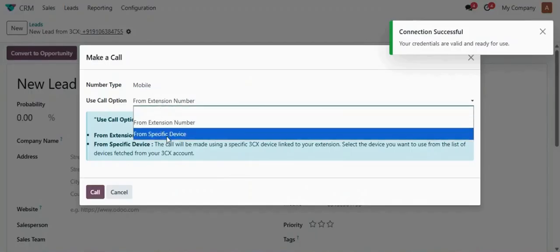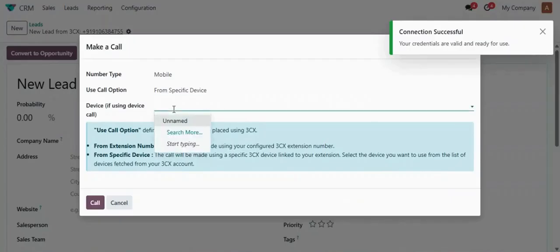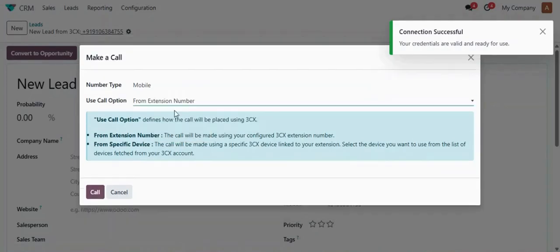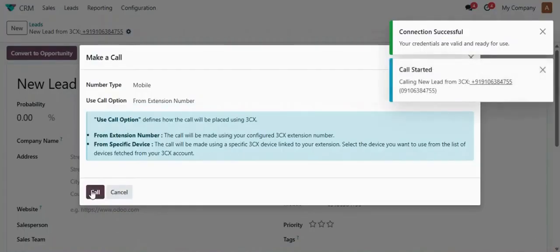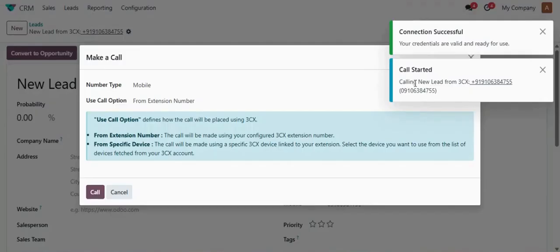But if you change it to specific device, then you will be asked to select the device which you have exported from 3CX into Odoo. But for now I'm keeping it from extension number and I'm keeping it on mobile, and then I will click on call. Automatically a call would be dialed from Odoo to UC. So this was all about enterprise features and it was all about the functionality of the CRM connector.